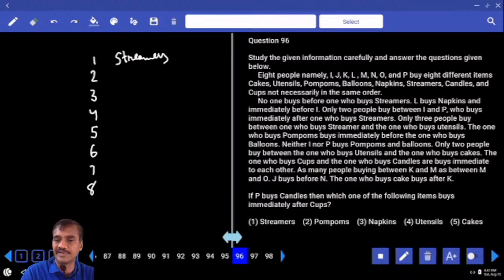L buys napkin and immediately before I. L is what? Napkin, and is immediately before I. L and I were together. Only 2 people between I and P. I and P, how many people? There are exactly 2 people.